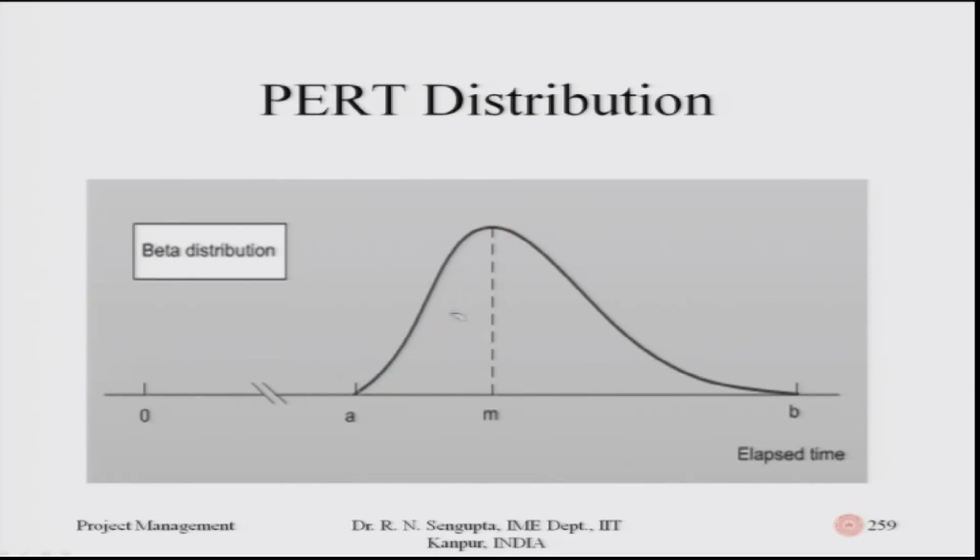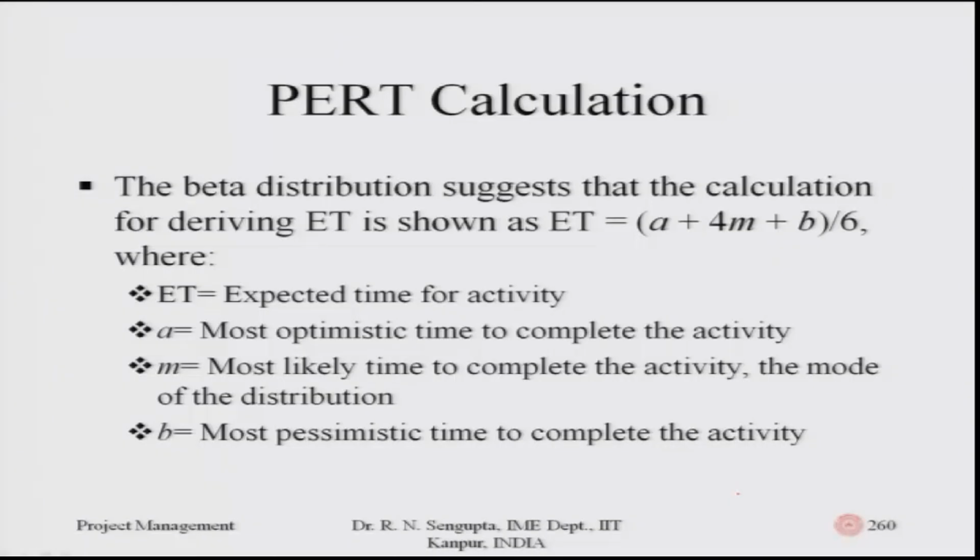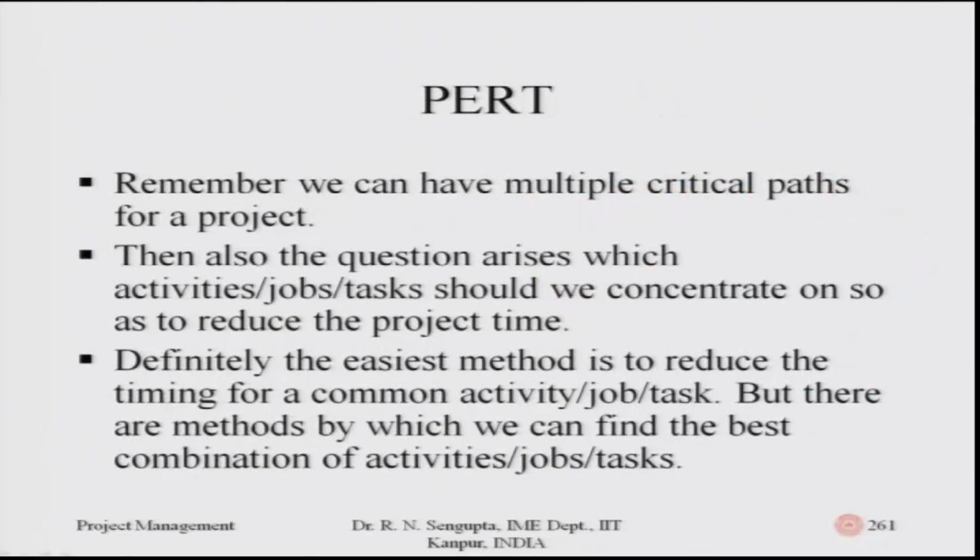So, this is the beta distribution. This value is the time estimate, denoted as A, B or O, P, depending on whether you want to denote it by optimistic time or pessimistic time, and M is the mean time based on which you do your calculation. Again, the estimated time is given by this formula. The expected time uses the optimistic time, M the most likely time, and B the pessimistic time, and we will use this for the calculation as well as for the average value and the variance.